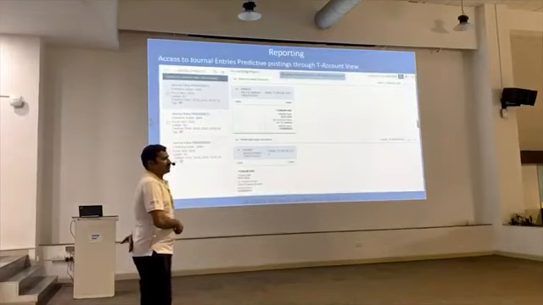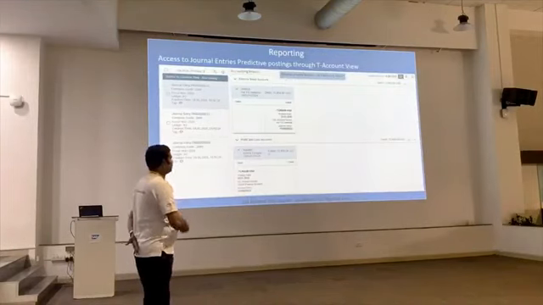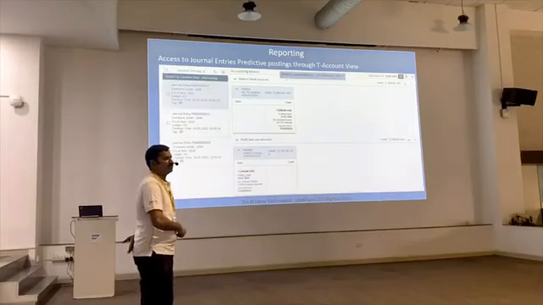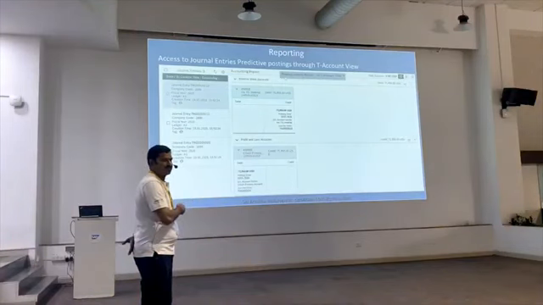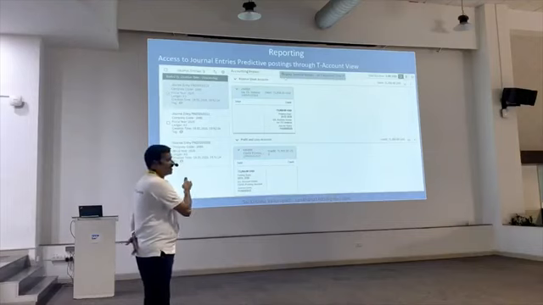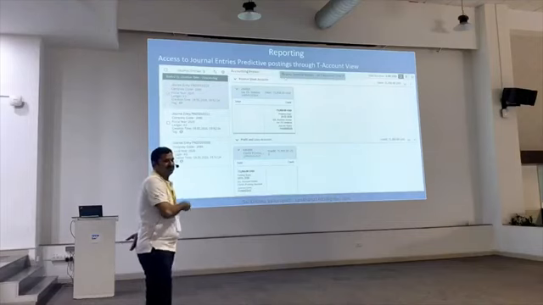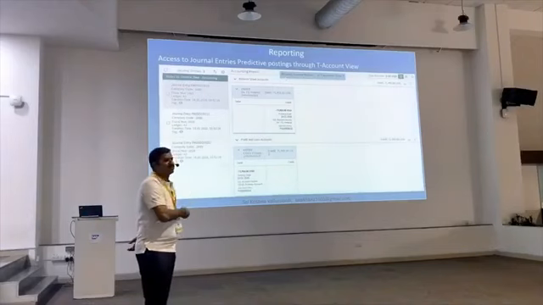Now in S/4HANA from the 1909 version onwards, there is a T-view available. Whatever the predictive documents, when you create the sales order, starting with the document type TA, will be updated in the database in a single source of truth. That data you can see in the T-view. This is newly introduced from the 1909 version onwards.